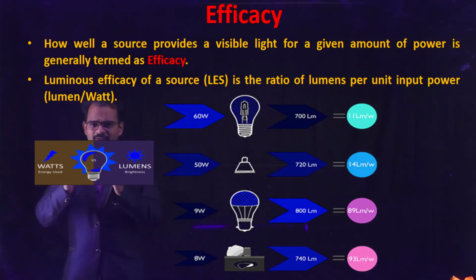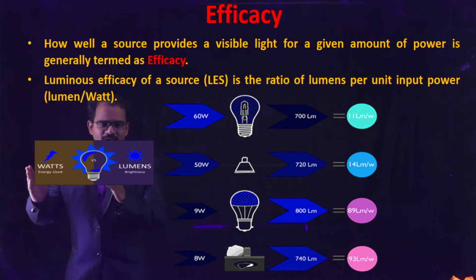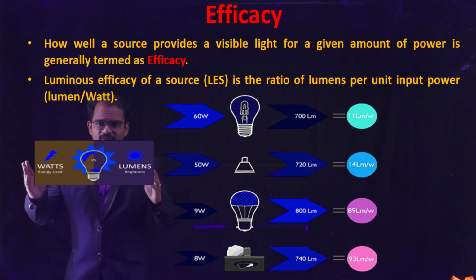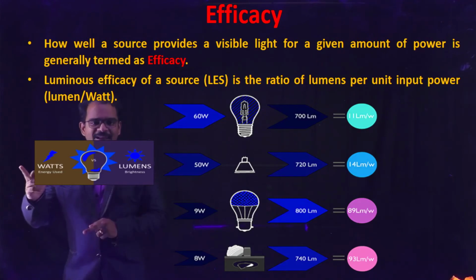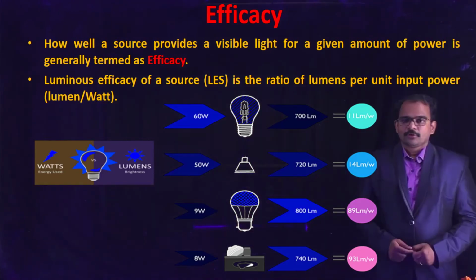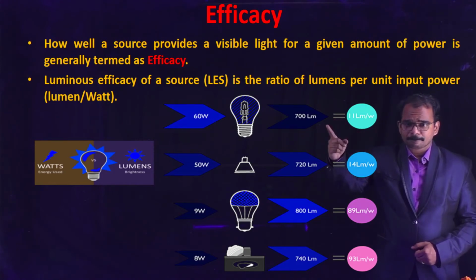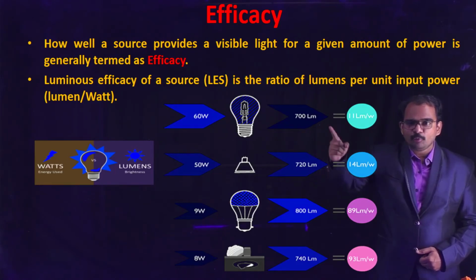So generally, if I give electricity to a light, it will give out lumens. So what is the efficacy? The efficacy is the output lumens divided by the input electricity. Now you can see it here. In the top example, there is a light bulb whose power input is 60 watt and the lumens produced by it is 700 lumens.